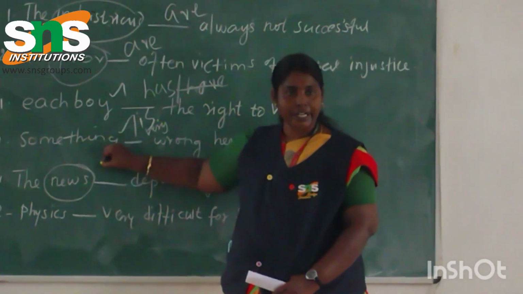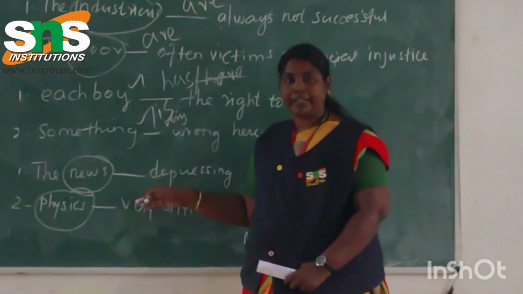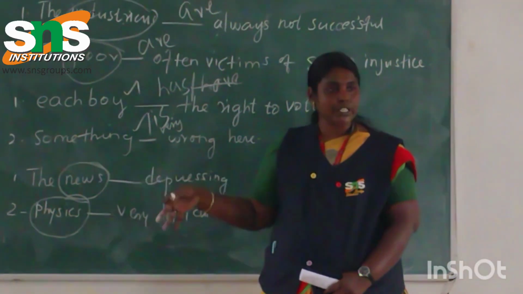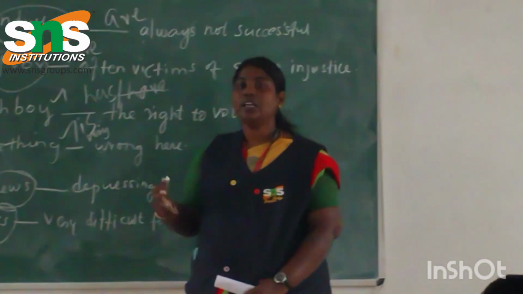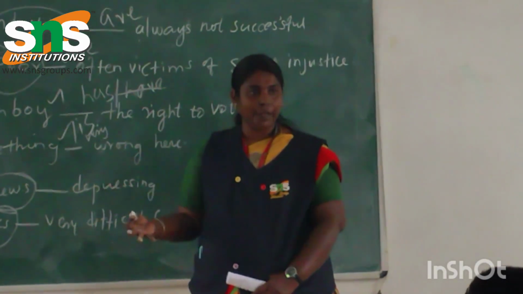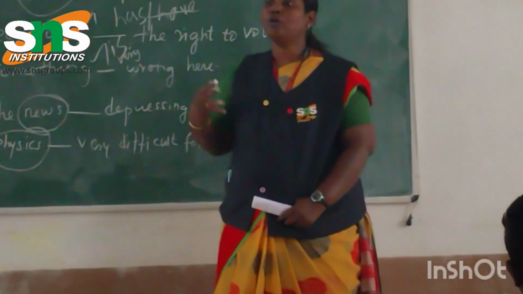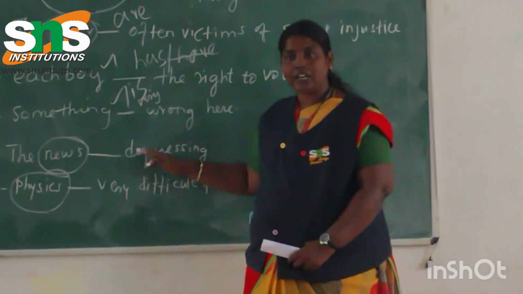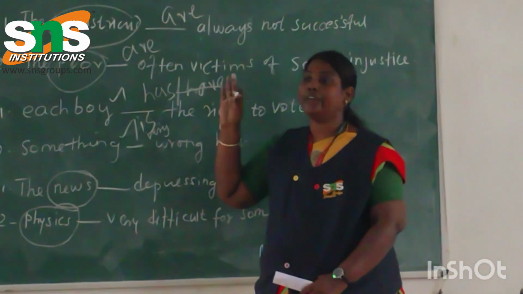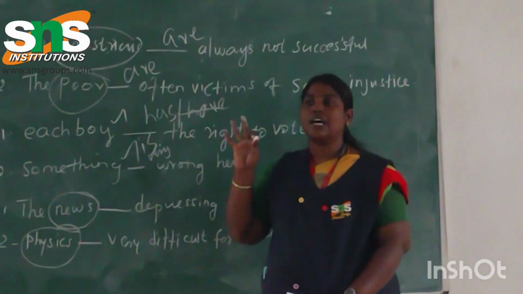The word appears plural in form, whereas physics, news, mathematics, English, civics, economics, these are all such words. The word itself has the s at the end of it. So when it has an s, automatically we feel the word is in plural form. But the rule applicable here is that certain nouns look plural in form but actually they are singular.